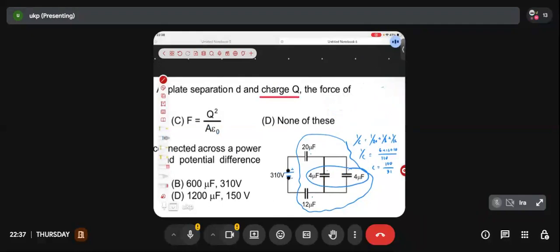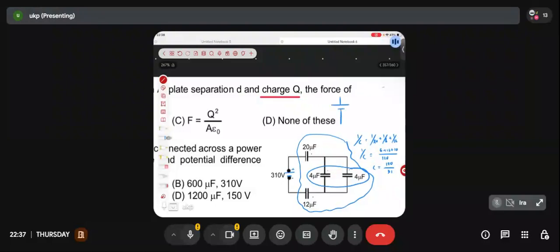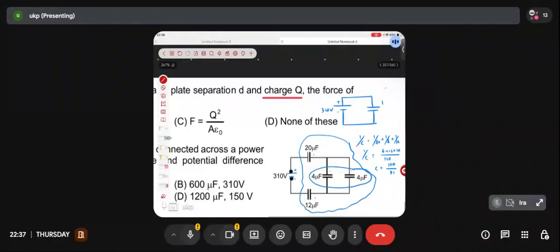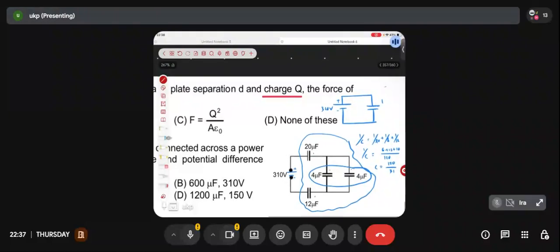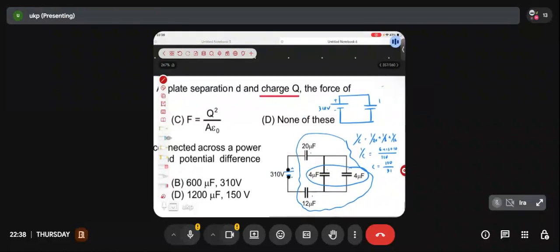So I can observe this network can be replaced by a small equivalent network where across 310 volt, a single capacitor of capacitance, what did we get? Anyone, what did you get? 120 by 31. Anyone confirm me once? Did you get this 120 by 31? 120 by 31 microfarad is placed.